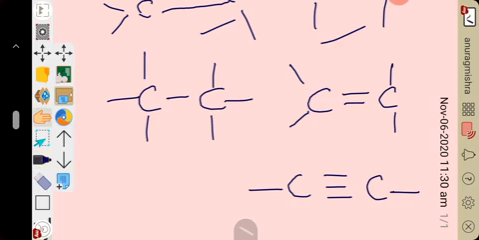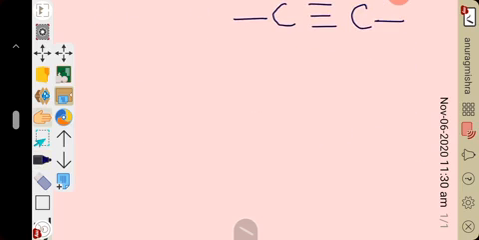Now let us come to isomerism. What is isomerism and what is an isomer? Compounds having the same molecular formula but different structural formula are called isomers. When compounds have a similar molecular formula but different structural formula, they are called isomers, and the phenomenon is known as isomerism.